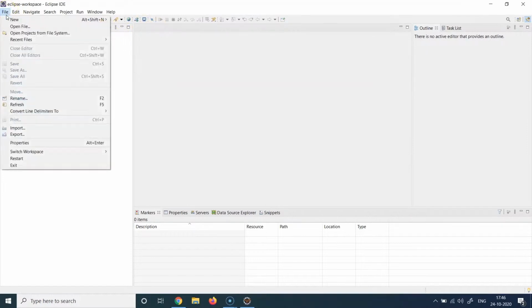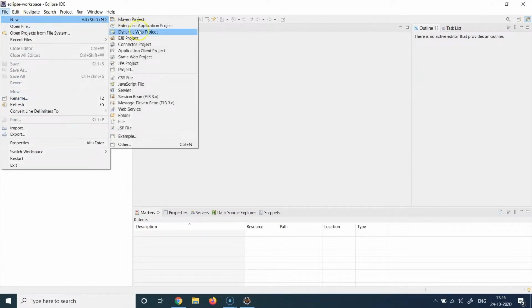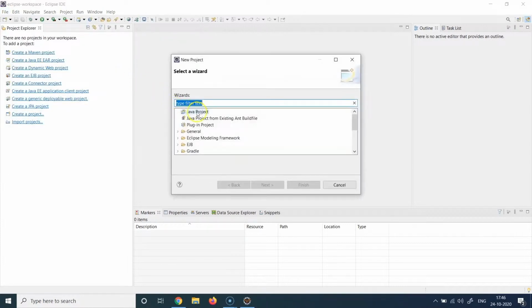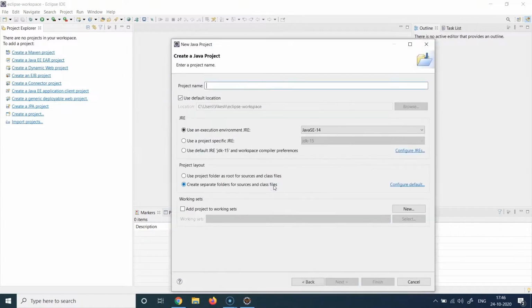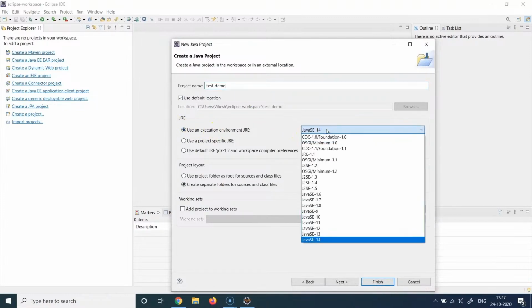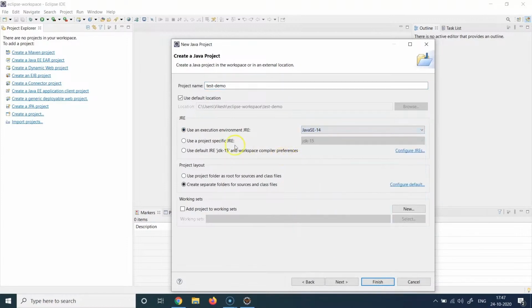And if you don't want to use that, just go to File, New, and choose the kind of project you want to create, whether it is a Maven project, an enterprise application project, a dynamic web project, or just a project. If you hit just a project, you can choose a basic Java project to start with. Click Next, and give a project name. Let's call it test demo. You can choose an execution environment here, the JRE, and currently this particular IDE has support up to 14, but I think this is going to work fine. We don't need to worry about it.